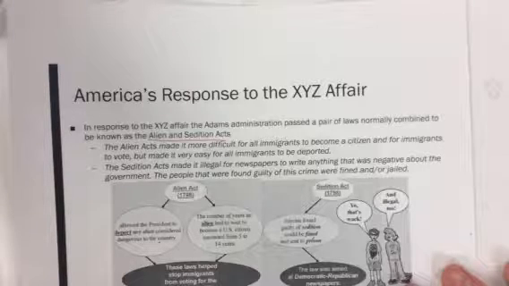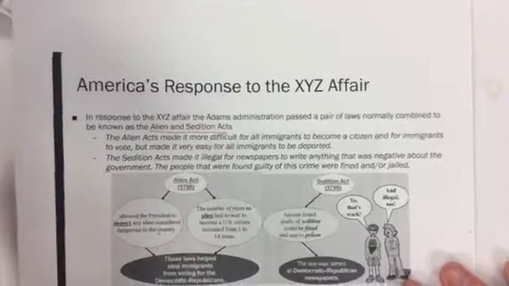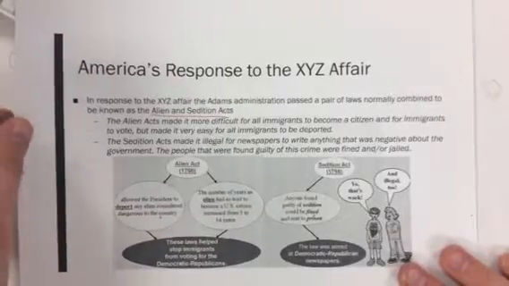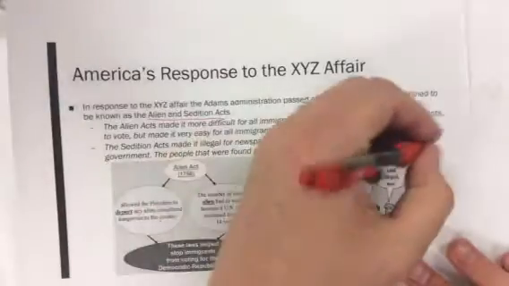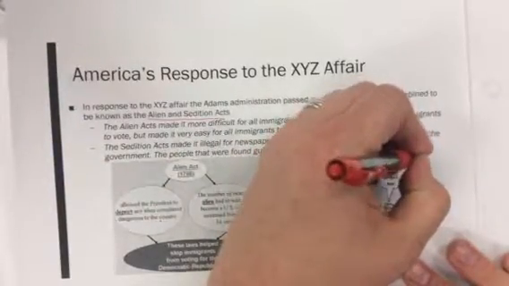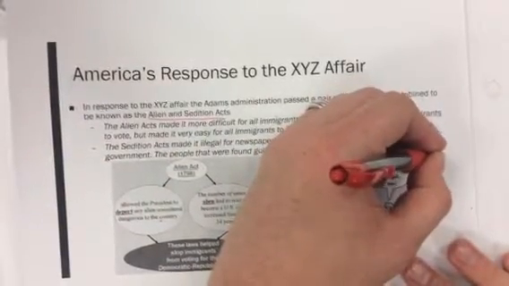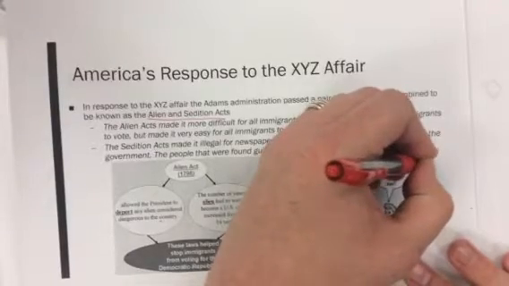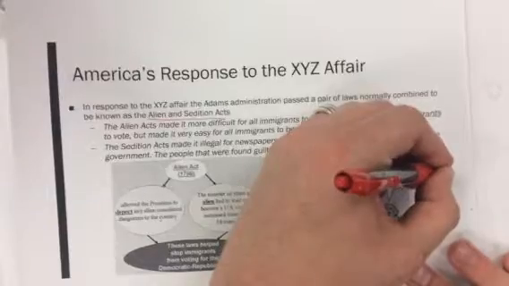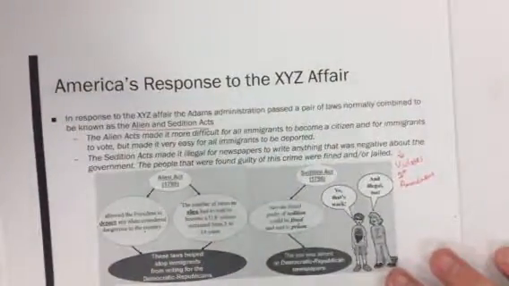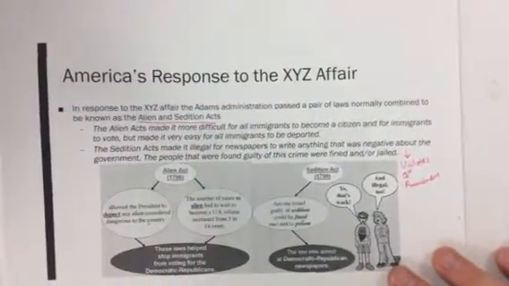The Sedition Acts made it illegal for newspapers to write anything that was negative about the government, and the people that were found guilty of this crime were fined or jailed, and if they happened to be a foreign citizen, they were also deported. Now, we all know that this violates the First Amendment. Okay, and it ends up being thrown out.